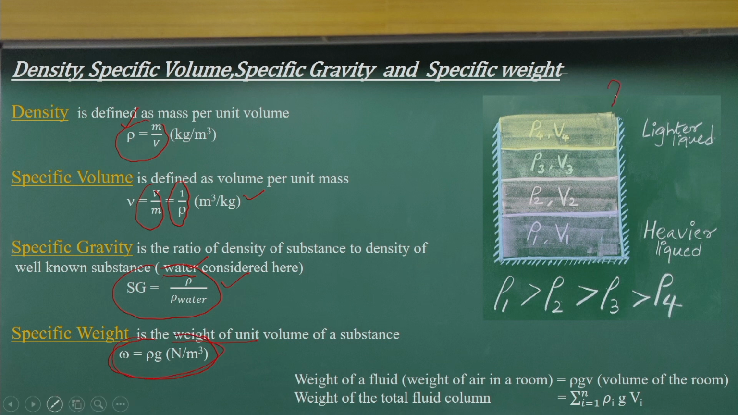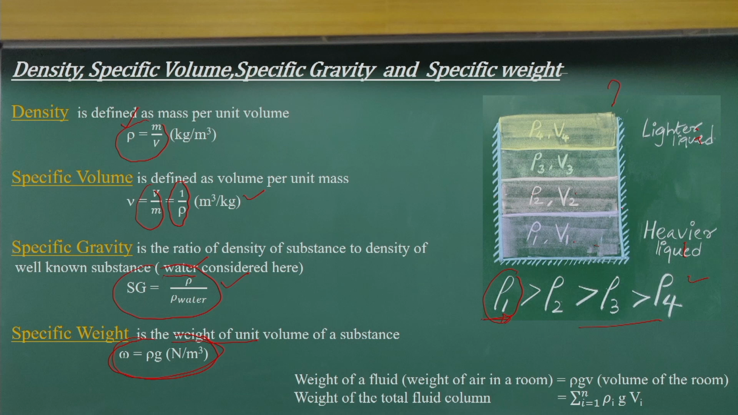Now, if you look at these very simple examples that we have given here, there are layers of fluids, having densities rho 1, rho 2, rho 3 and rho 4. V1, V2, V3, V4 are the volumes. As you know, you will have the heavier liquid here and the lighter liquid here. That is the basic concept. So the density rho 1 will be larger than rho 4, as this is indicating. So how much mass of fluid is there?